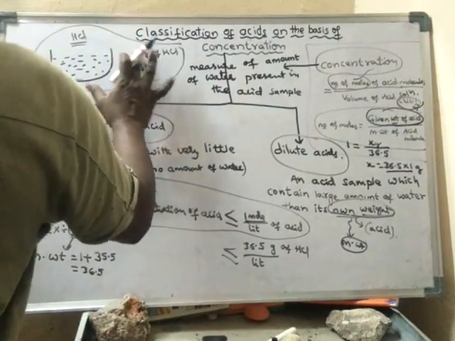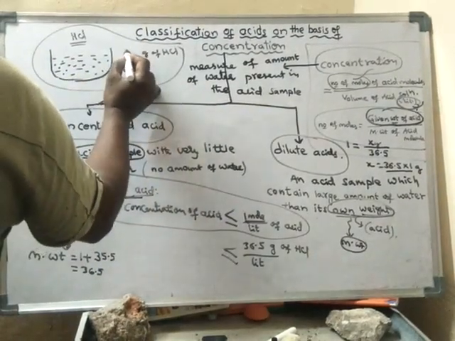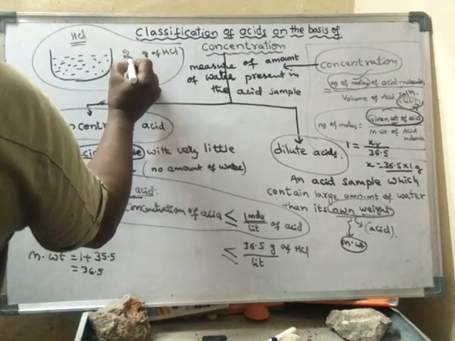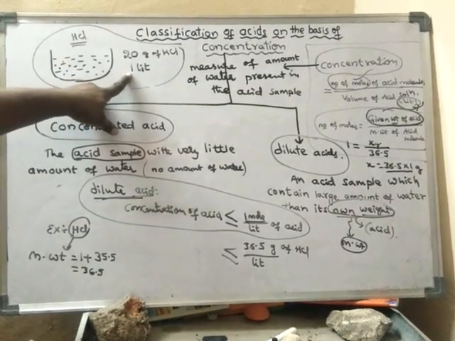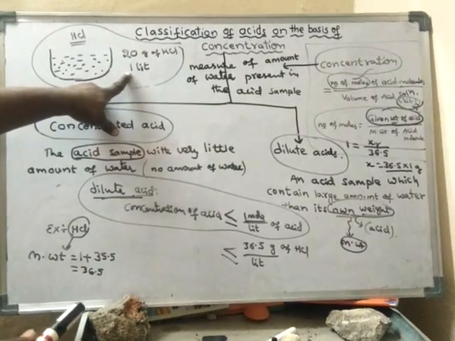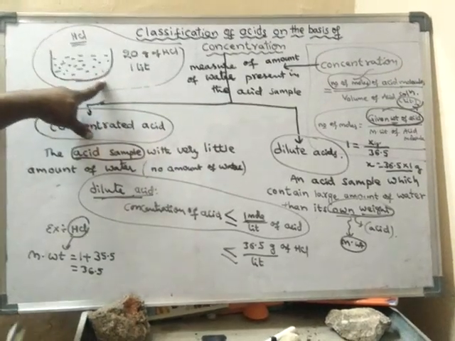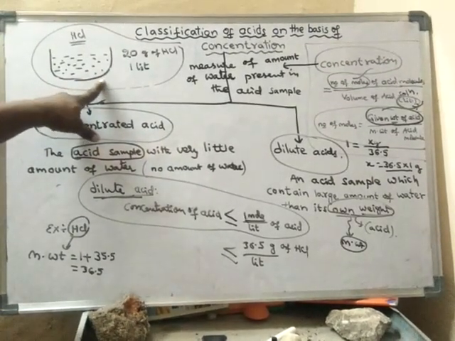Suppose in 1 liter of HCl solution, if there are only 20 grams, let us assume, then will it be concentrated acid or dilute acid?